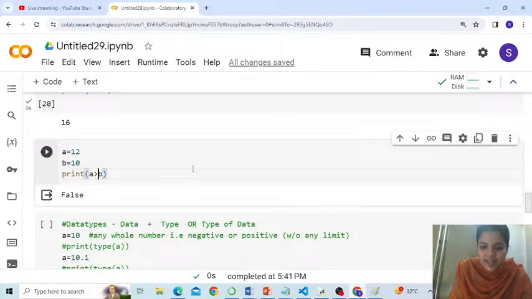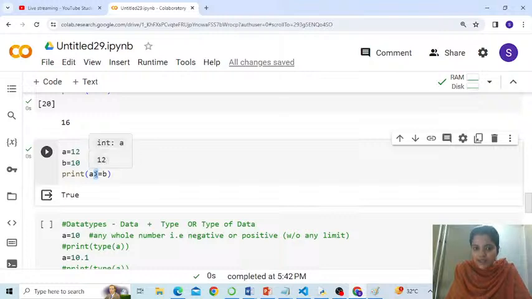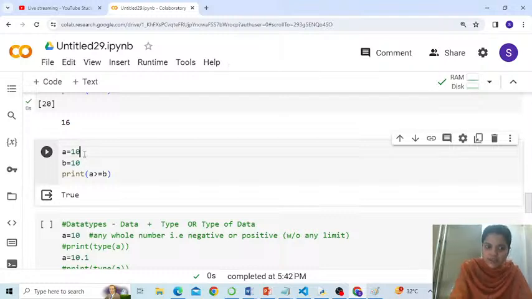Okay. Is A greater than or equal to B? Yeah. This is checking for both. Either greater than with or condition. Either greater than or equal to. Like if it is not greater than, okay, but even if it is equal to, it is fine. So the output is still true because A is not greater than B, but it is equal to B. Right? So if greater than doesn't hold, equality is still holding here.